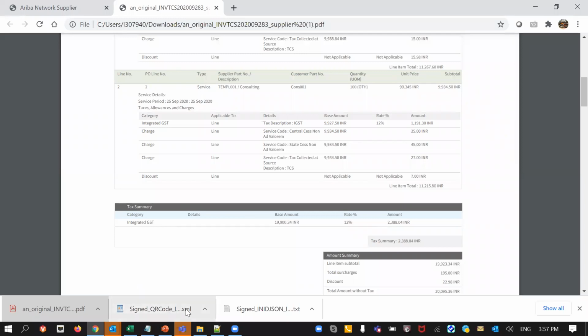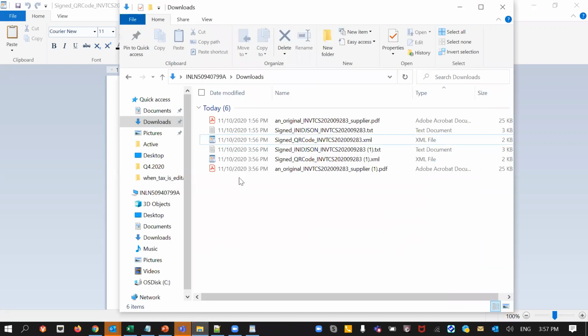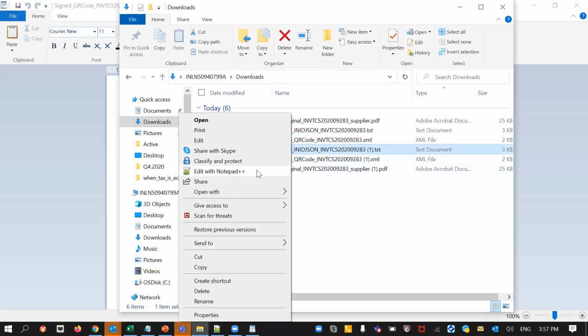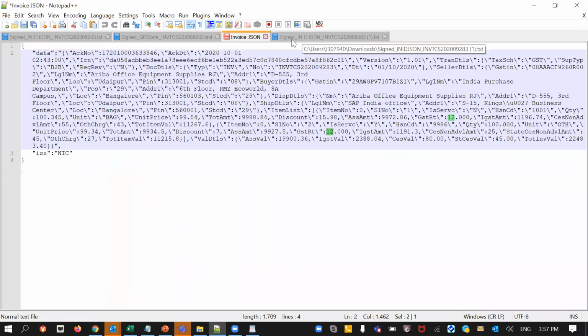But if you look at the QR code and the signed JSON, let me just open it in this folder. Okay, so this is that particular file which is not readable for us. The second one is the JSON file. Again, let me just open it here. It is also not readable. So we decoded this file, and here is the invoice JSON. After decoding, this is how we see the data obtained from the tax authorities.